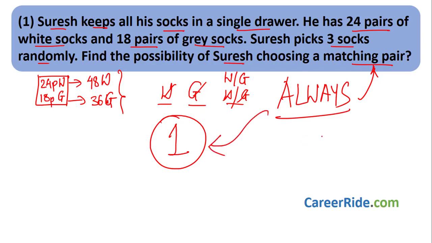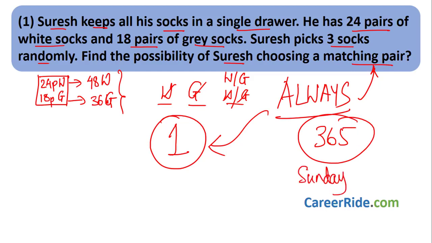Like say, if we say that the sun rises for 365 days, every day. So what is the probability that the sun will rise on a Sunday in the same year? Now what will happen over here? Every day the sun rises. Okay, so it will rise on Sunday also. That means the sun will always rise. So always on Sunday the sun will rise. So the probability will be 1, because that event is always going to happen.